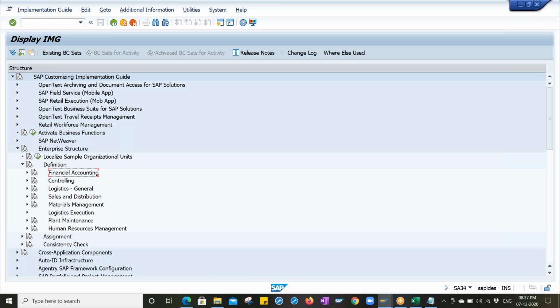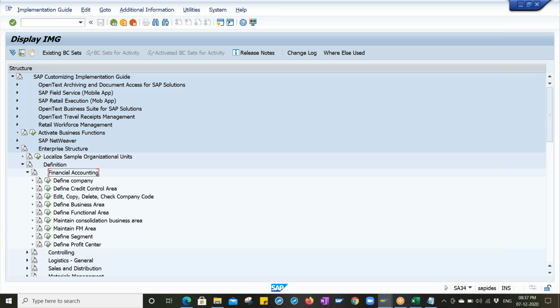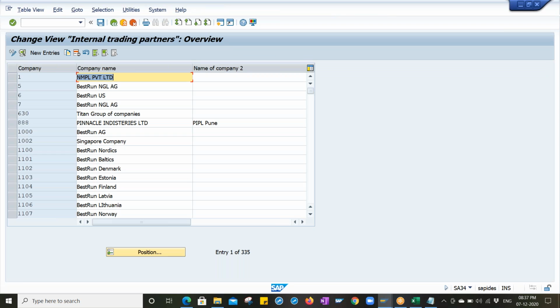Okay, so let me go to financial accounting. First, we have to define the company. As you know, SAP is an integrated system. Without mandatory FI parameters, we are not able to create a single transaction data or master data, right? For that reason we have to define it. So go to new entries.